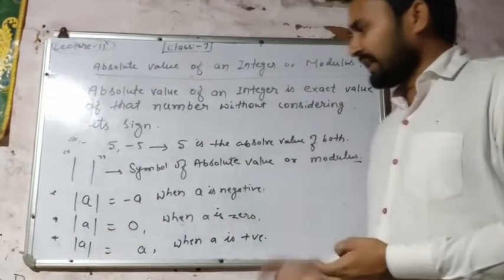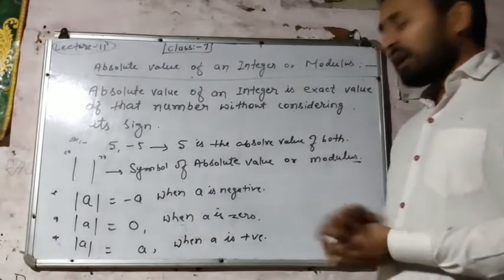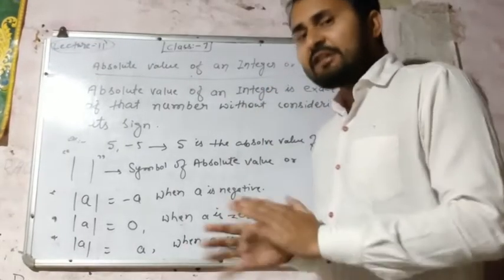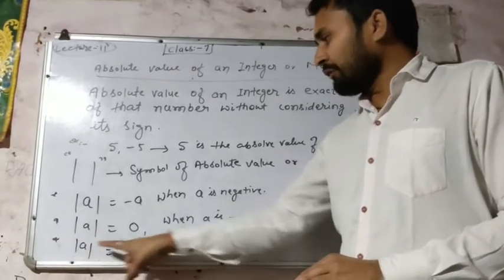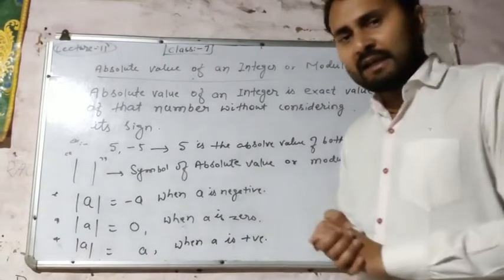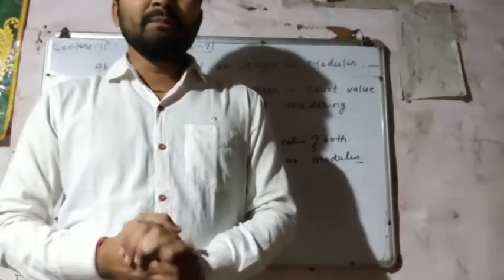And in the third case, modulus a equals a, when a is positive. Then the value of modulus a equals a. So this is about the modulus value of an integer.